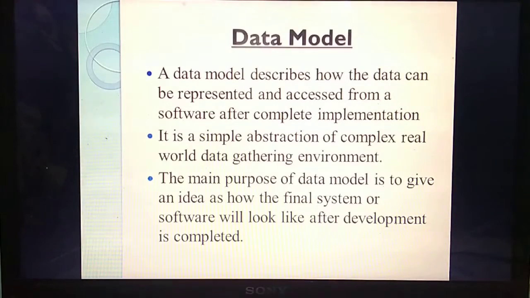In that list, one more model is left. I left it at the last class, so today we are going to study that model. This is the data model. A data model is mainly used to represent how the software will be after the complete implementation.